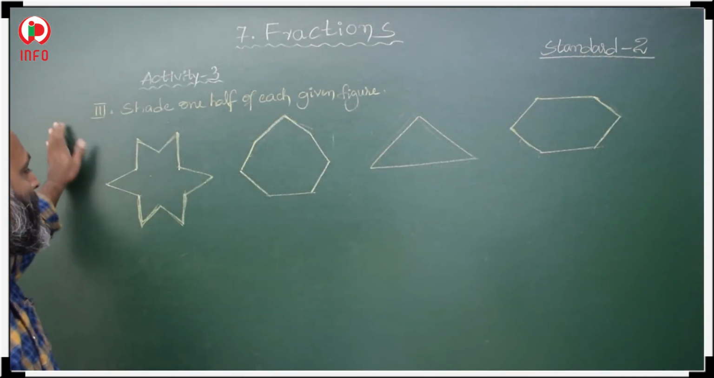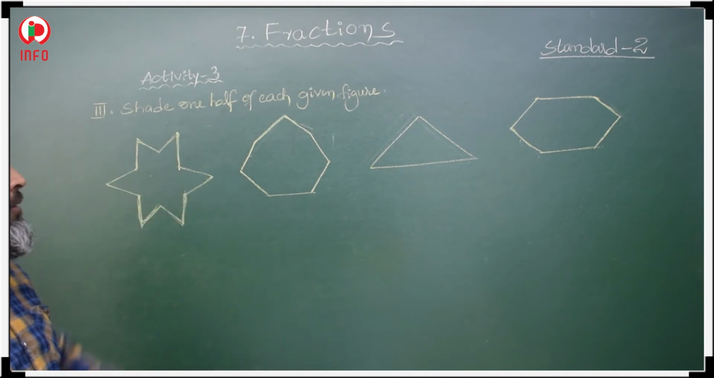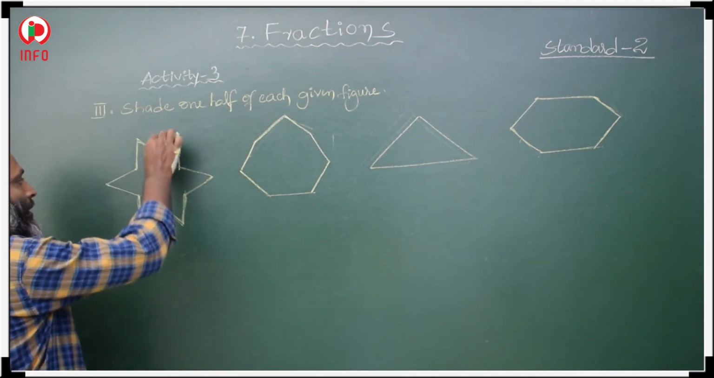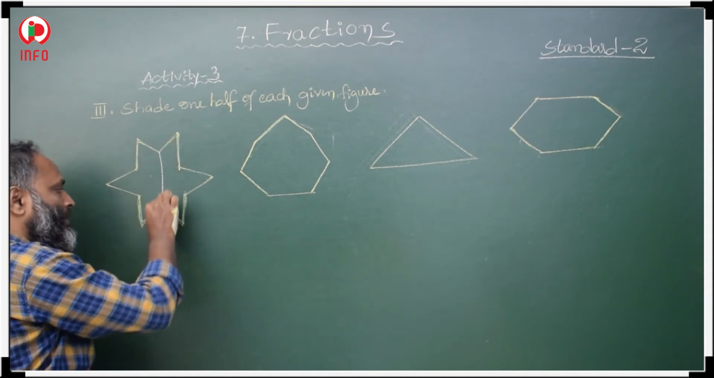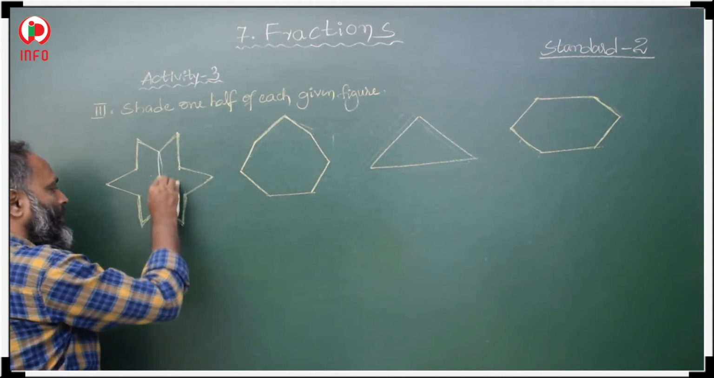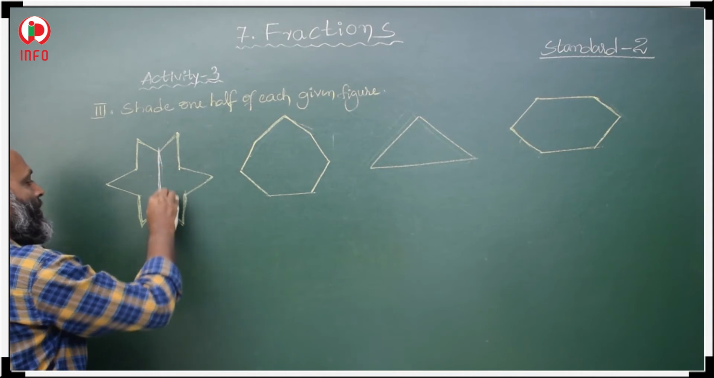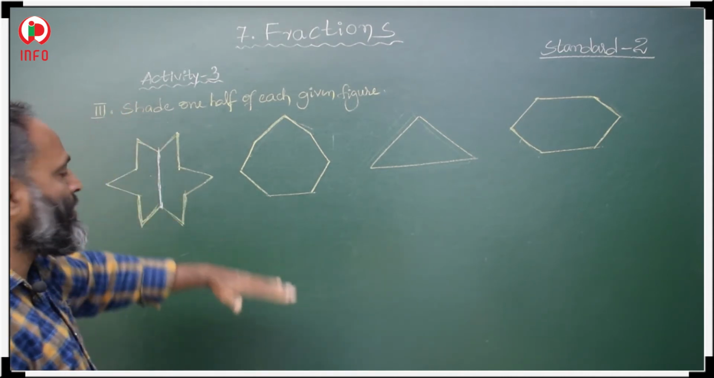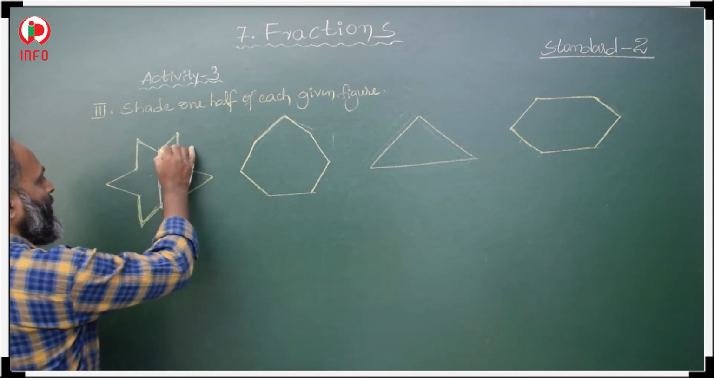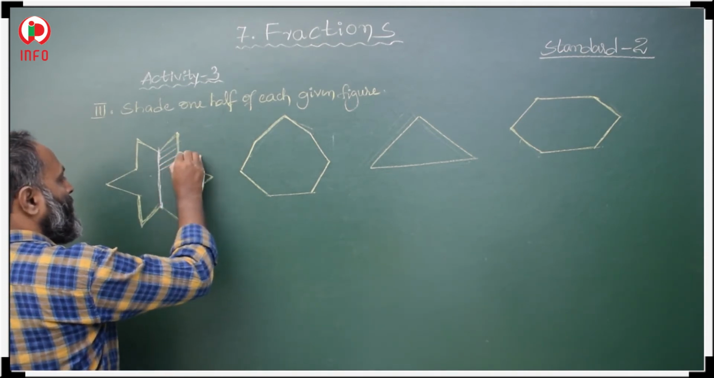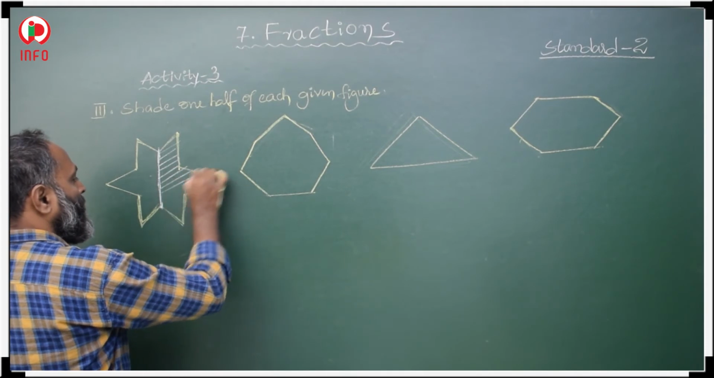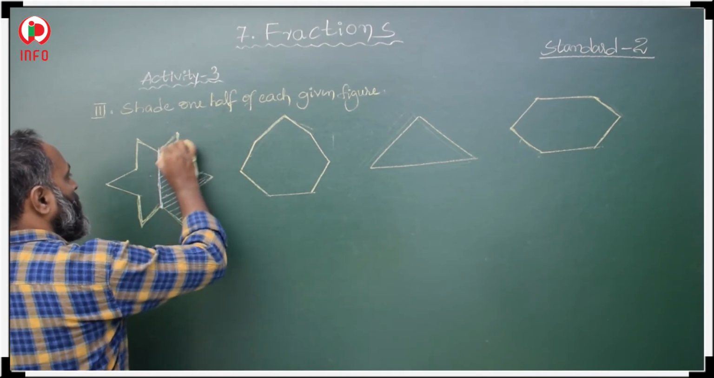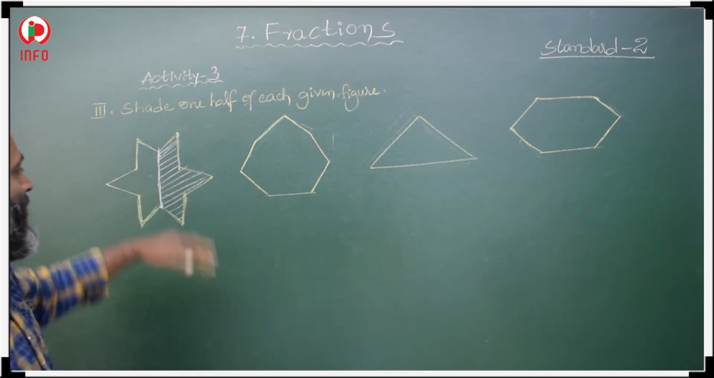Now next question, shade 1/2 of each given figure. 1/2 means first we make two equal parts. So draw a line and make it into two equal halves, two equal parts. So this is two halves. 1/2 we have to shade. So this we have to shade. This is the half part we have to shade.